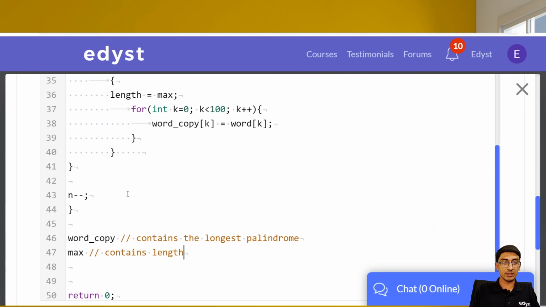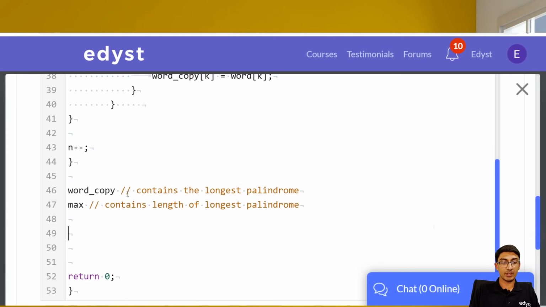So what we should check is if max is equal to -1, it means we didn't find any palindrome. So we just printf -1. Else, we printf mod s word underscore copy. So we print the copy part.